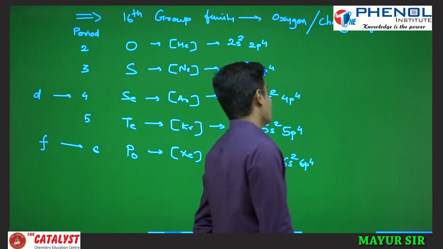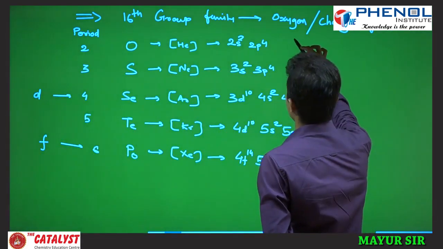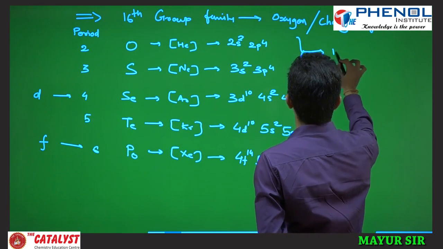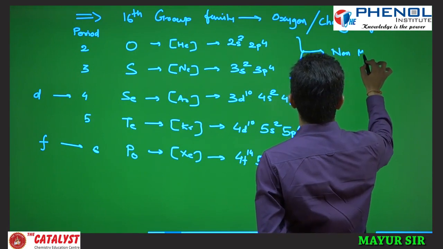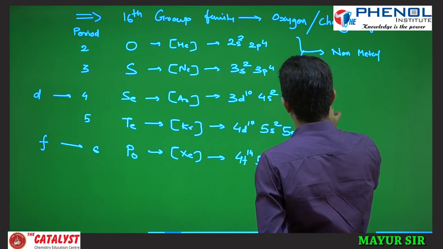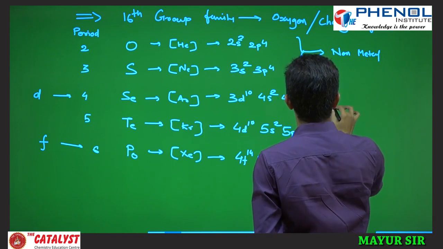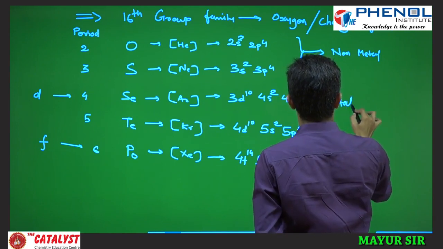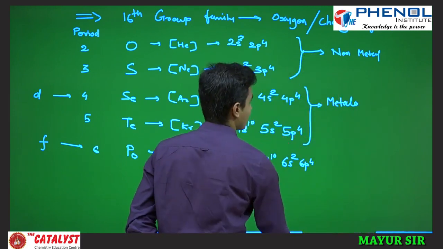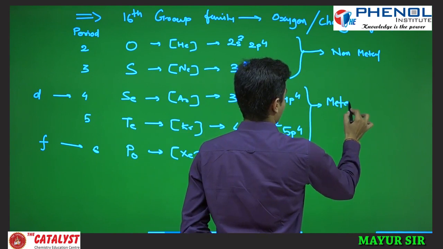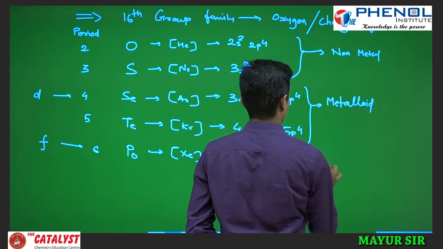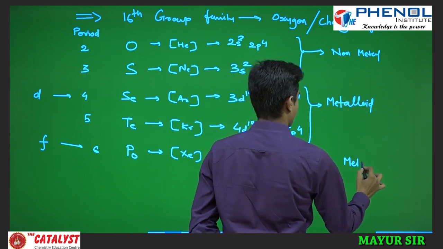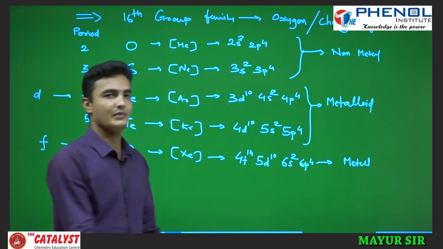Now for the metallic character, oxygen and sulfur are both non-metals. Selenium and tellurium are metalloids. Polonium is the metal, and it is a radioactive element.